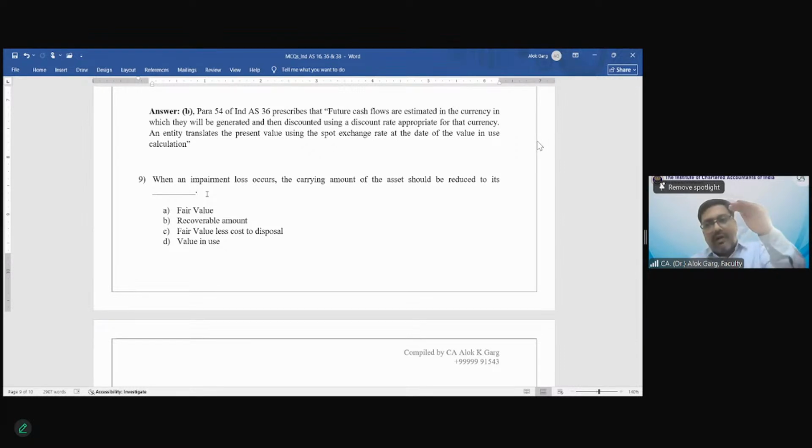To what extent do you reduce the carrying value when an impairment loss occurs? Recoverable amount. Your impairment loss is equal to carrying value minus recoverable value. Carrying value minus recoverable value. Okay.